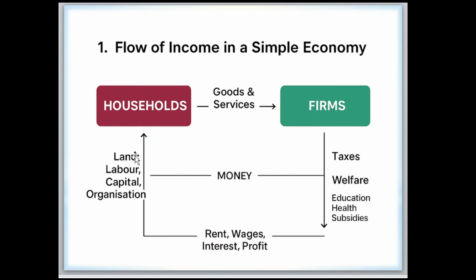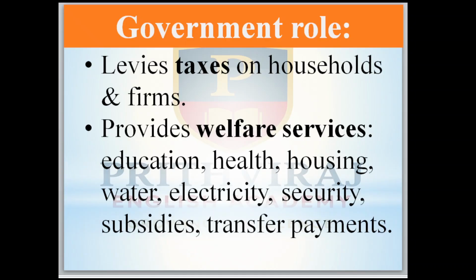Households provide land, labor, capital and organization, and they earn rent, wages, interest and profit. Firms use these factors, but along with that the government collects taxes and provides welfare, education, health and subsidies. Now come to the government role.